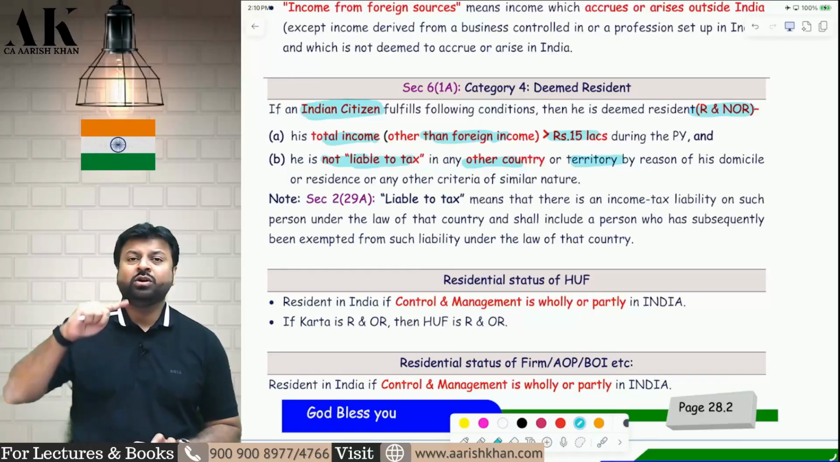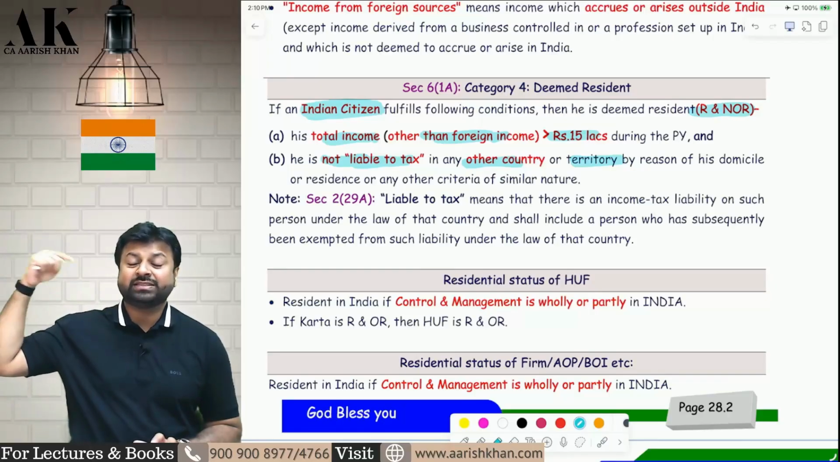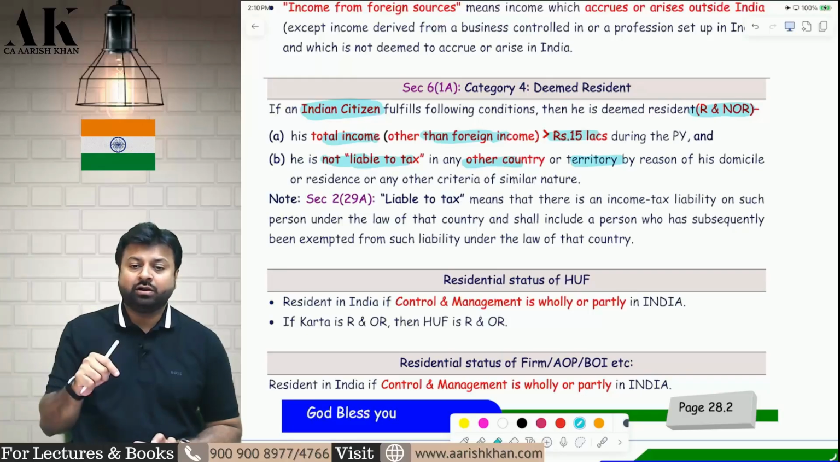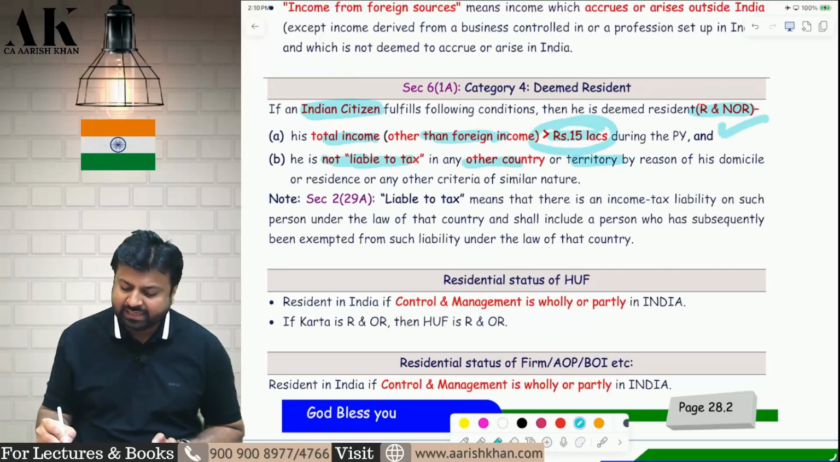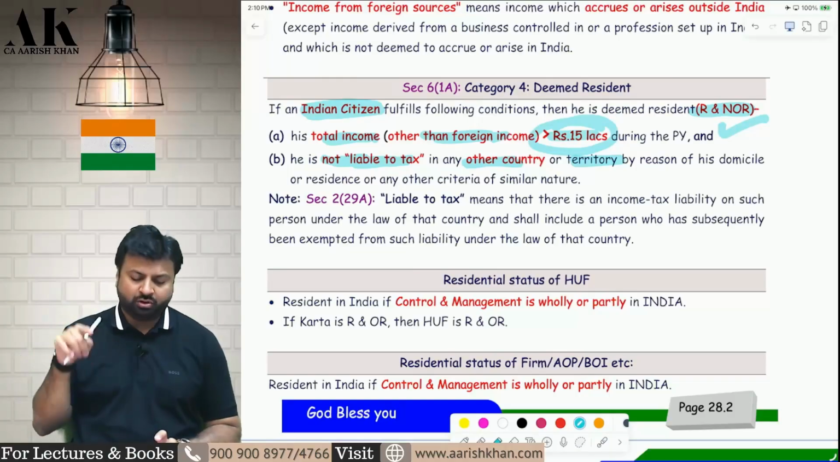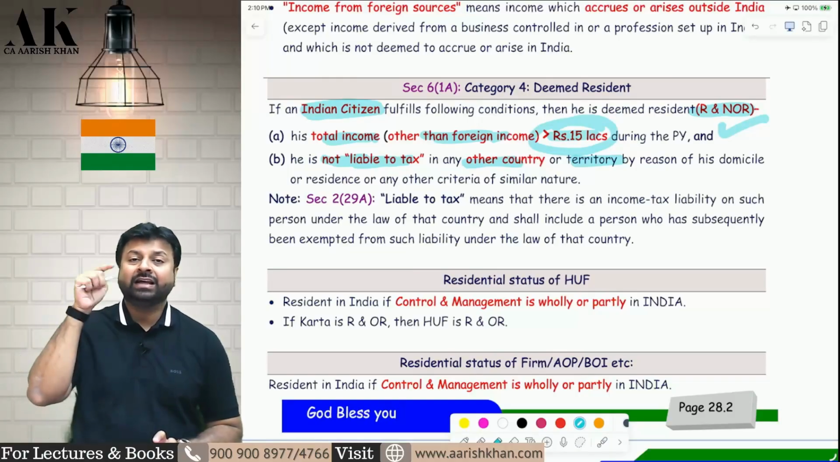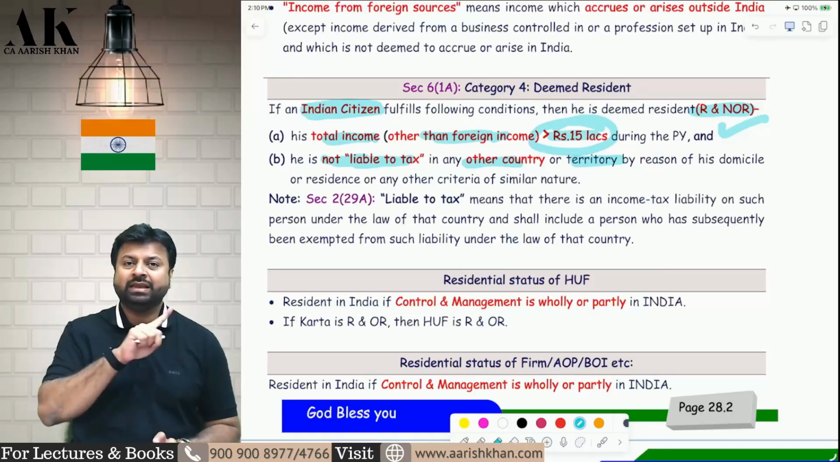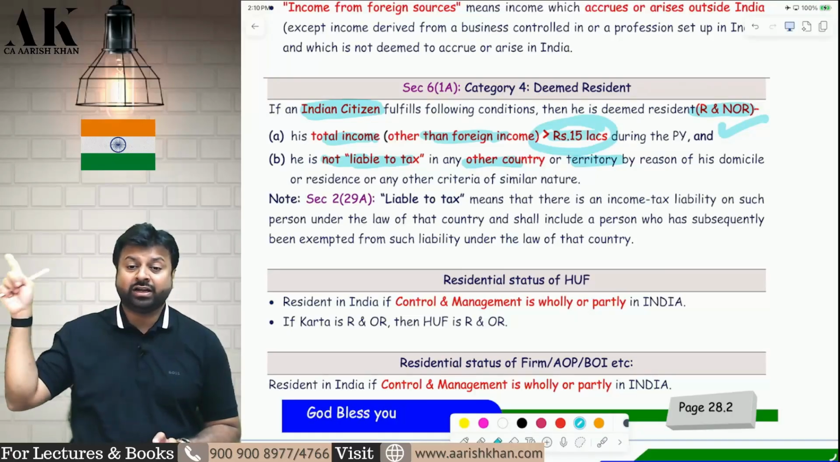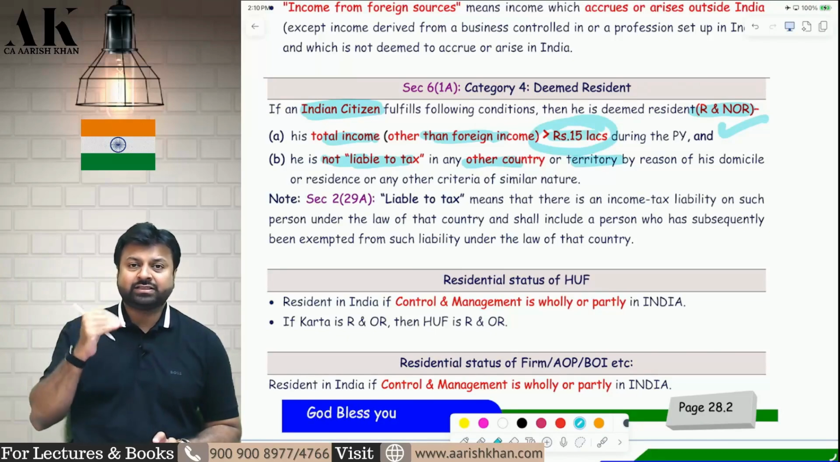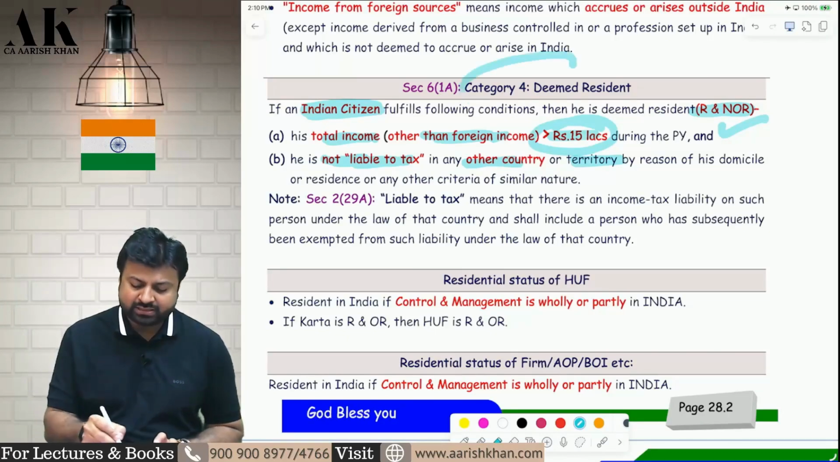Tell me all of you, whether the income which is accrued, business which is accrued outside India but controlled from India, will you take that in 15 lakhs? The answer is yes. Here also you will take that in 15 lakhs. And this individual should not be liable to tax in any other country or territory out of India. If these 3 conditions are fulfilled, you will be called a deemed resident.